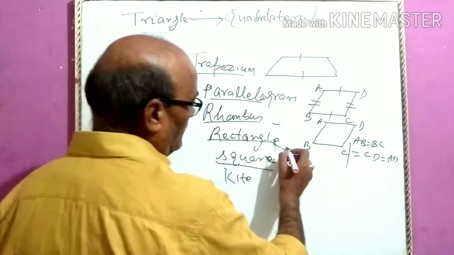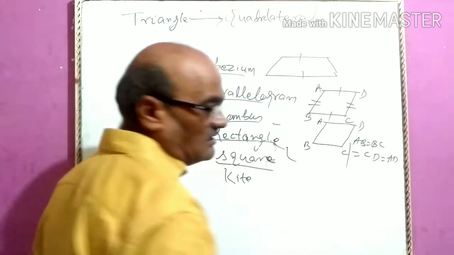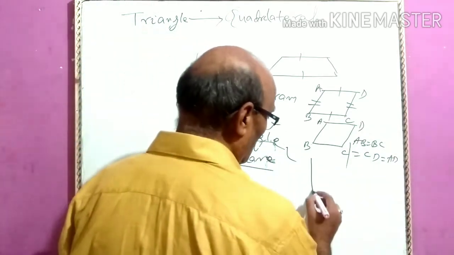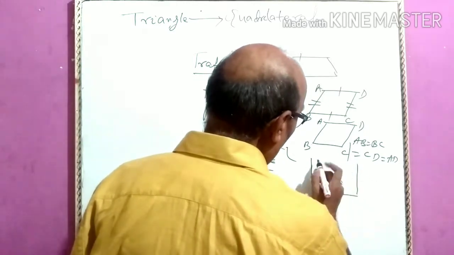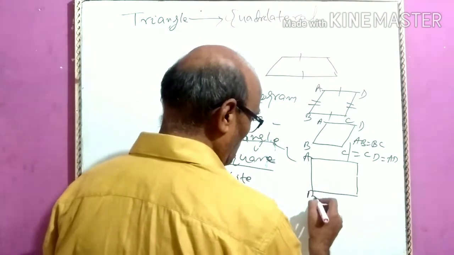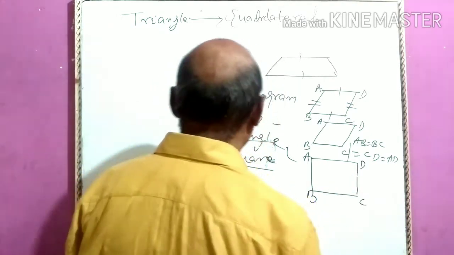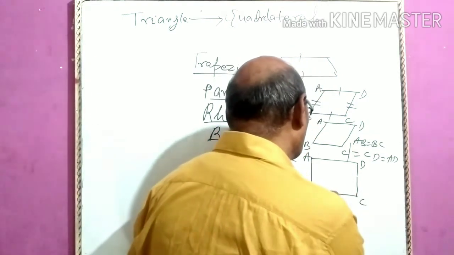A rectangle. Rectangle is a quadrilateral in which every angle is 90 degrees.